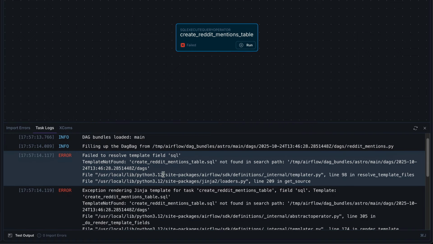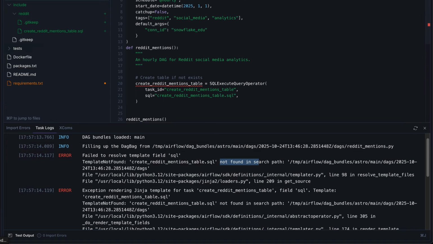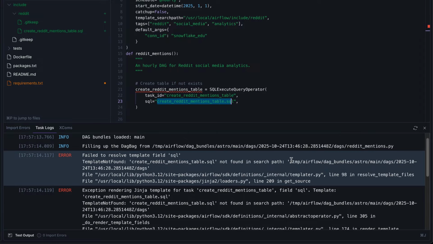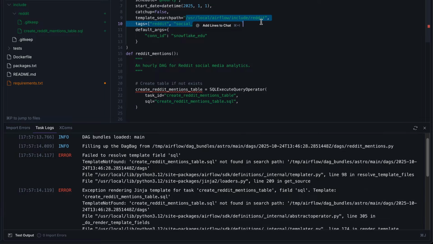Well, if you look at the logs, you can see we have an issue regarding the file that we cannot import. Actually, it is not found. So to fix that error, it's pretty simple. You go back to your code, and here after catchup, for example, you add the parameter template_search_path equal to the following string. That tells Airflow where to find the SQL file create Reddit mentions table, as it is in the include folder and then in the Reddit folder. As you can see, by default, it looks at this search path, so that's why we are adding this one.